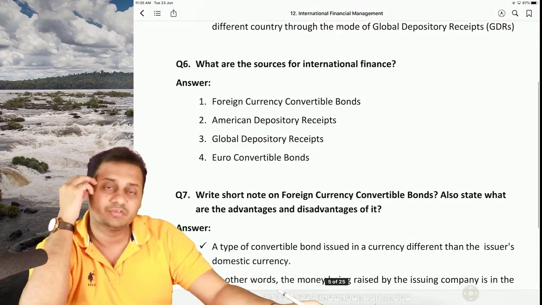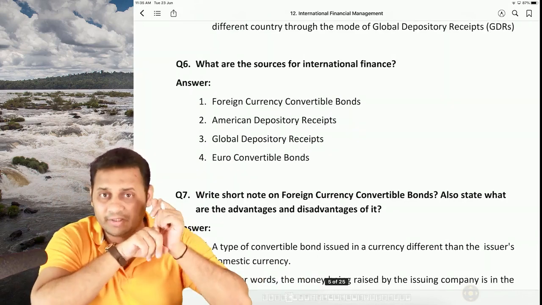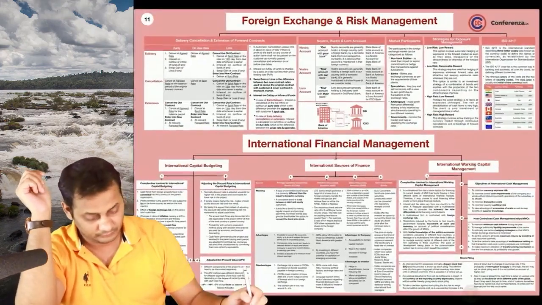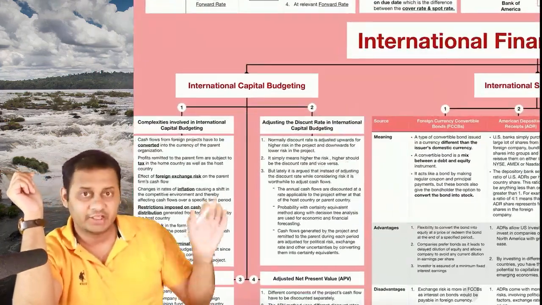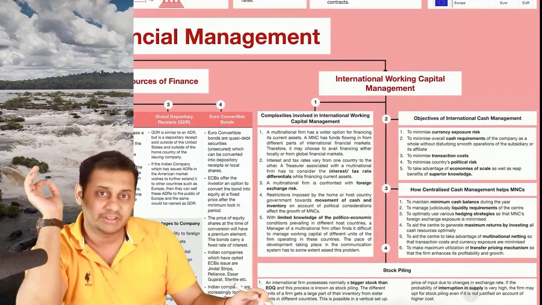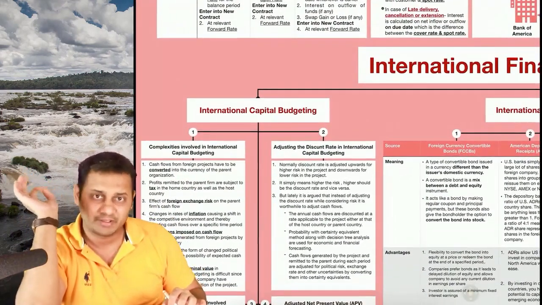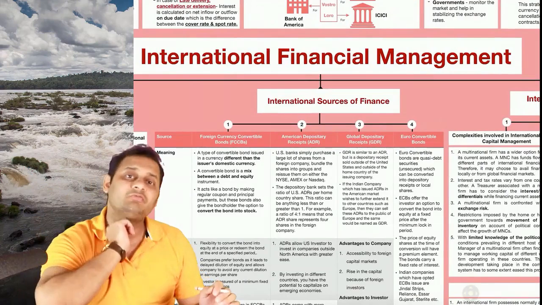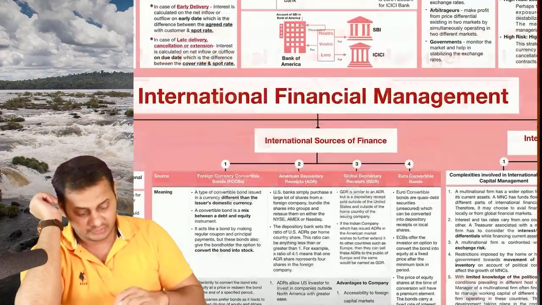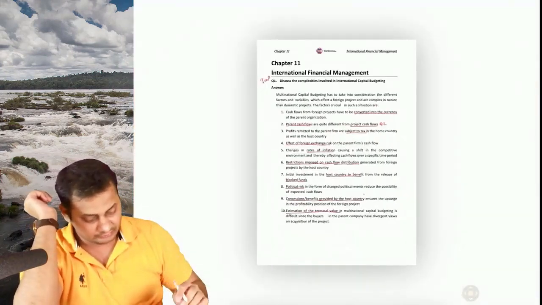Then comes the sources of international finance. This entire chapter is divided into 3 parts. International capital budgeting, I will show you. See, international capital budgeting, then comes international sources of finance, and the last one will be international working capital management. We have completed the first part, that is called as international capital budgeting. Now there are 4 sources of international finance. International sources of finance. Let me go to the book.